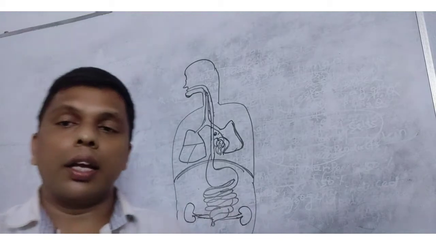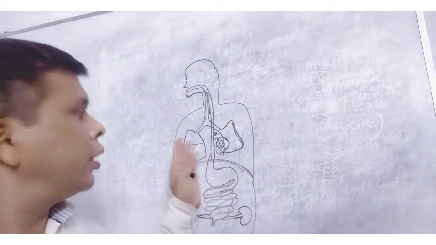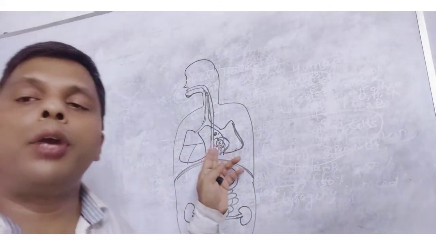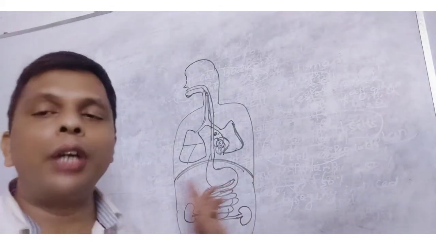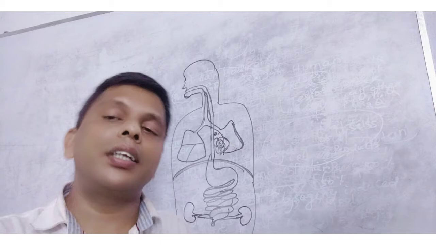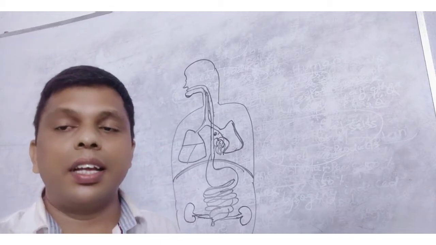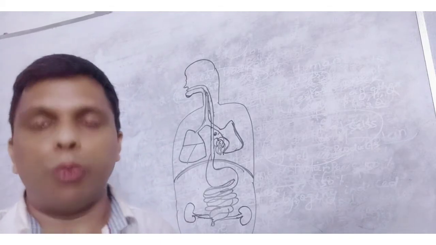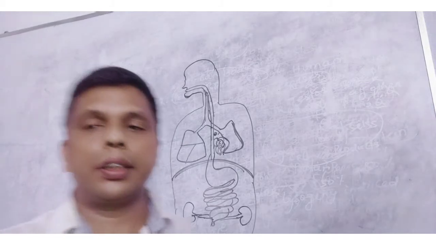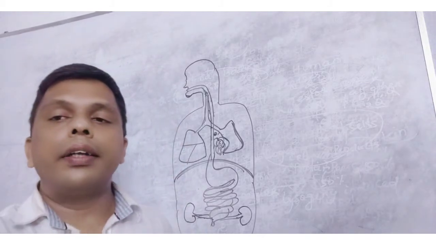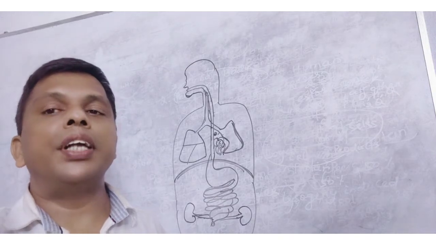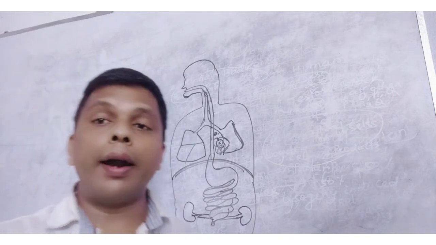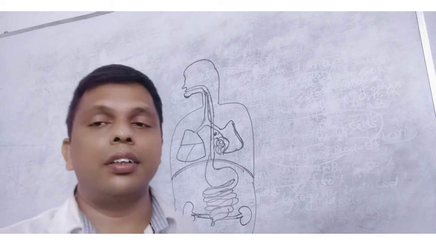Suppose we are running. At the time of running, the lungs should collide with the heart, the stomach should collide with the body wall. Why is it not happening? That is a very simple answer. Remember it. The body organs are held in position by mesenteries. What are these mesenteries?